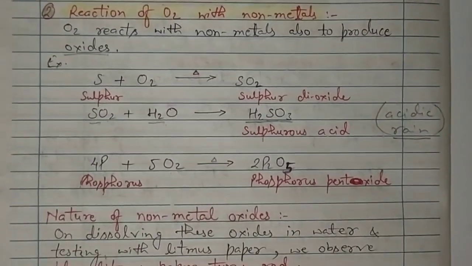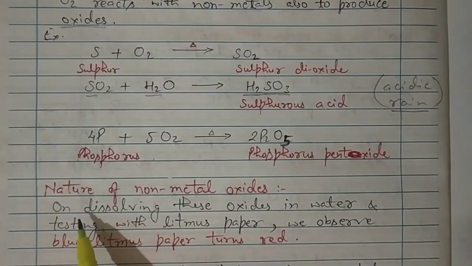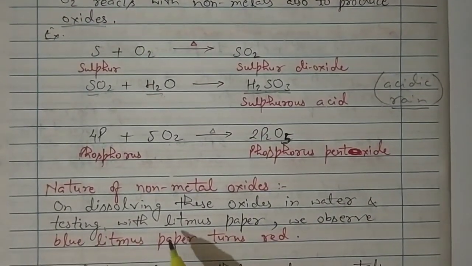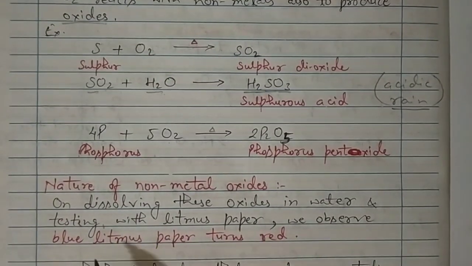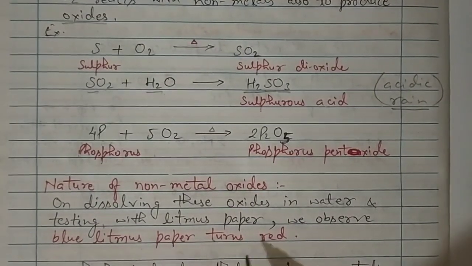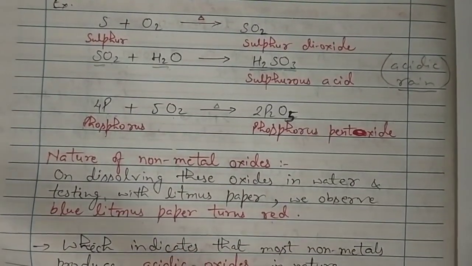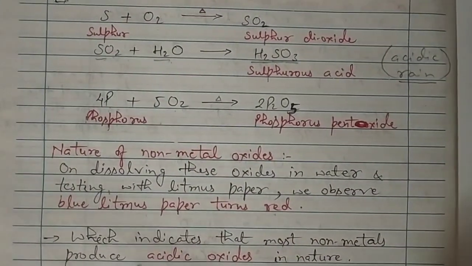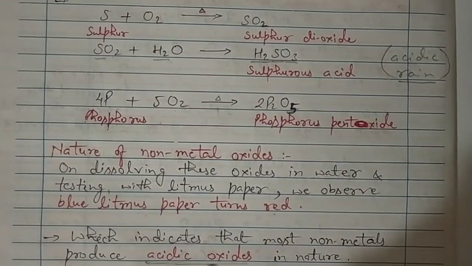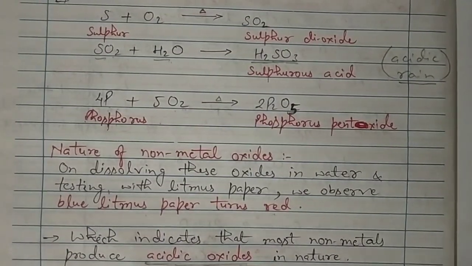Now again, the nature of the non-metal oxide: on dissolving these oxides in water and testing with litmus paper, we observe blue litmus paper turns red. In metallic oxides, red litmus paper was turning blue, and here blue litmus paper turns red, which indicates that non-metal oxides are acidic in nature.